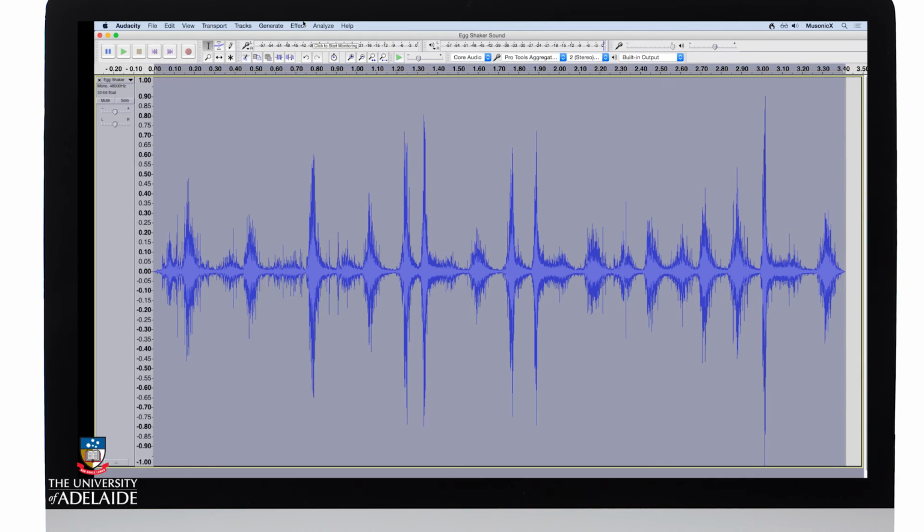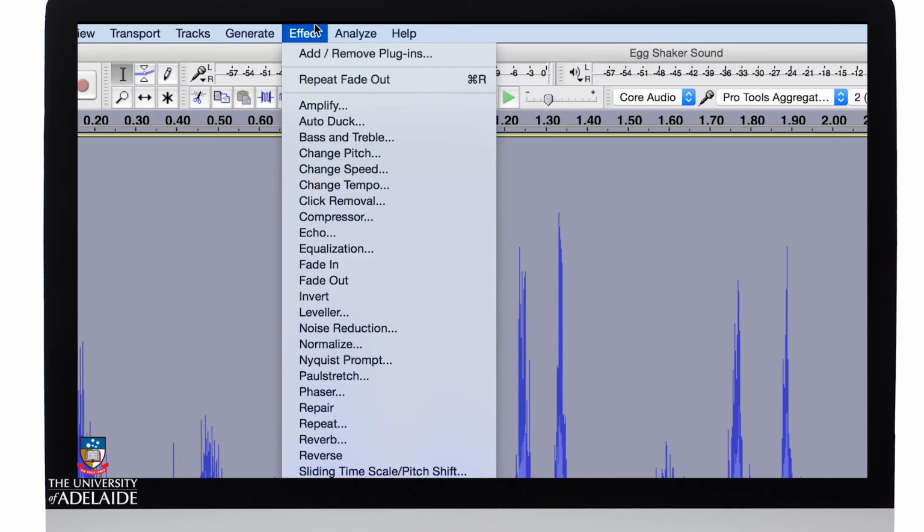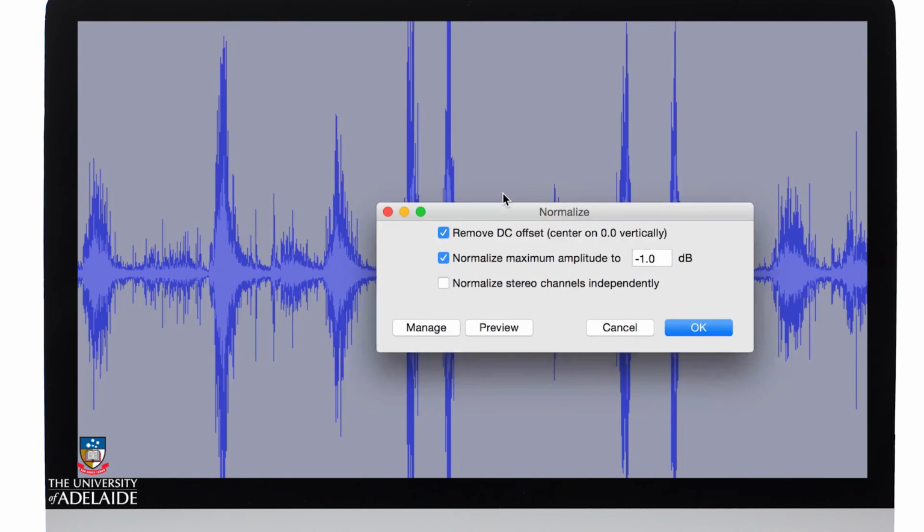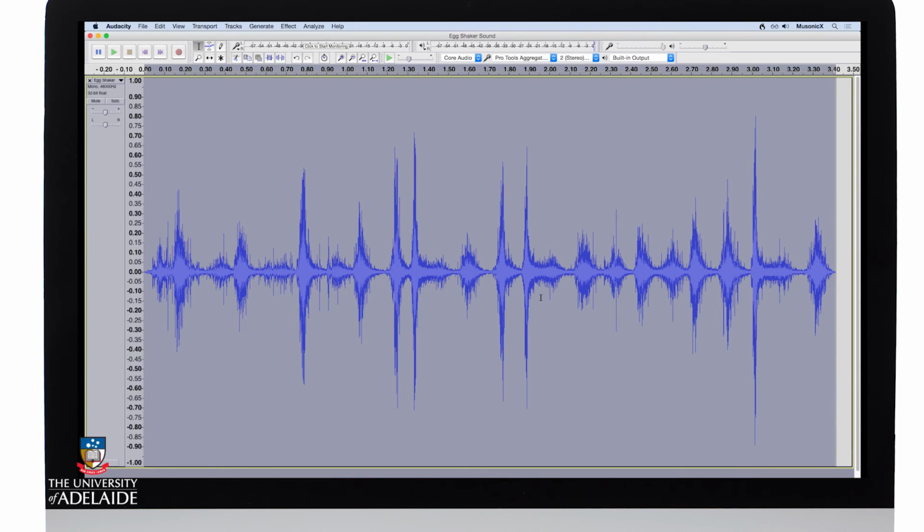Now that we've removed the unnecessary audio, let's see what other techniques we can use to improve the audio file. Final thing to do is normalize it, and I'll go to Effect and select Normalize. What Normalize does is it analyzes the waveform and boosts the amplitude of the samples up to a certain range. This helps to maximize the overall loudness in some cases. I'm going to leave it at -1. That gives me a bit of room at the top in case I have to perform any additional processing. Okay, there we go.